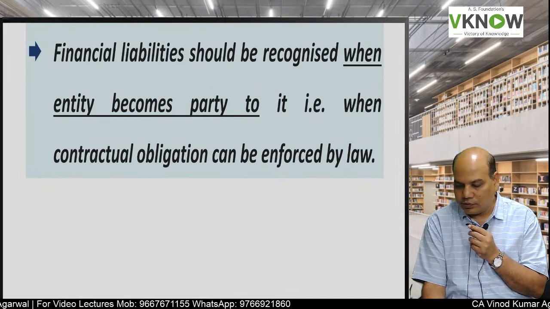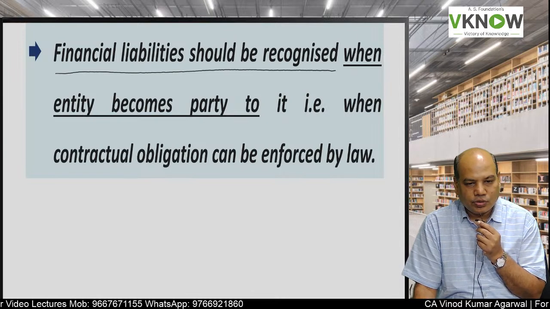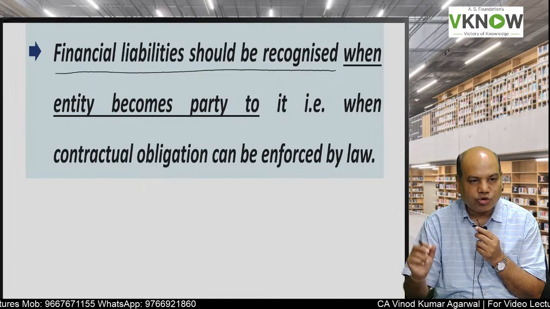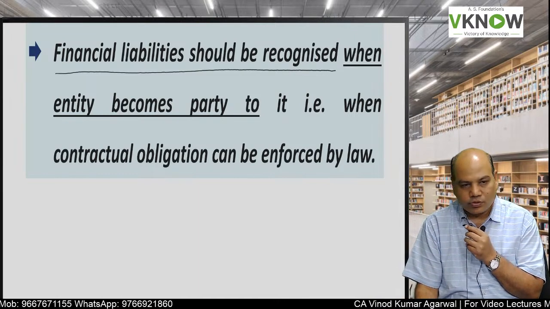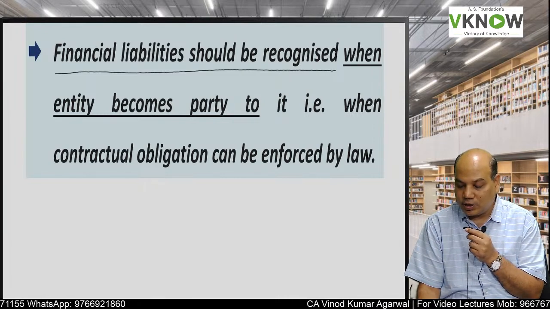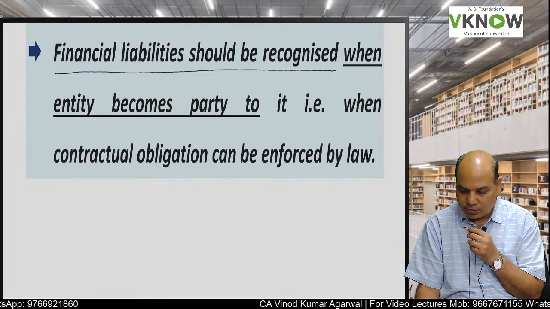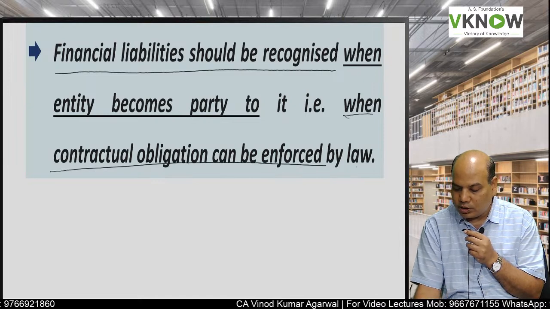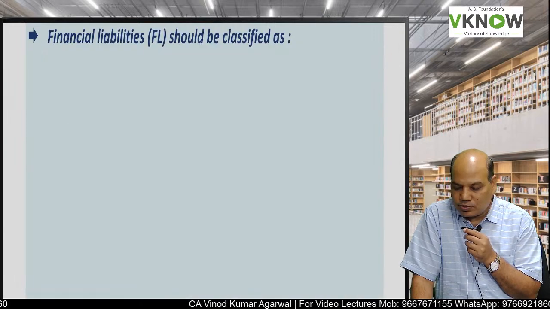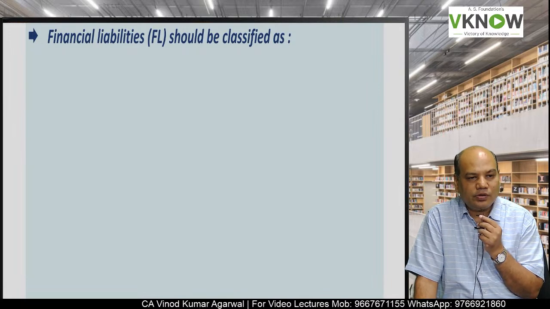Now the next question is, when should financial liability be recognized? When should the liability be brought into the books of account for the first time? The answer is, financial liability will be recognized when the entity becomes party to it. When the entity becomes party to it means when the contractual obligation can be enforced by the law. So when the entity becomes party to a contract, then financial liability is recorded in the books